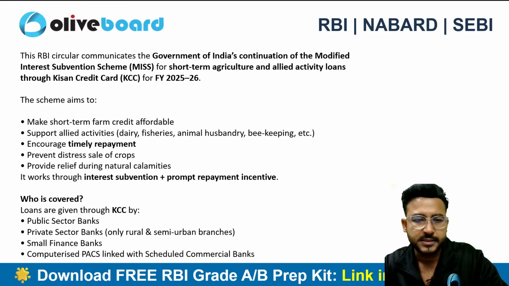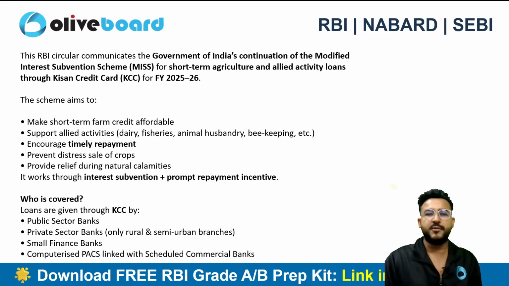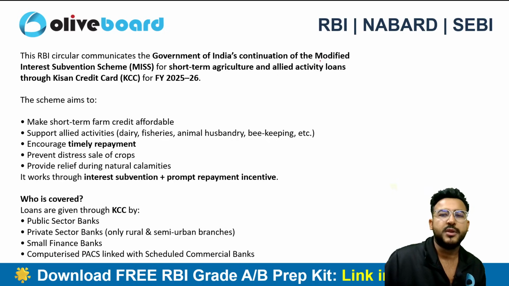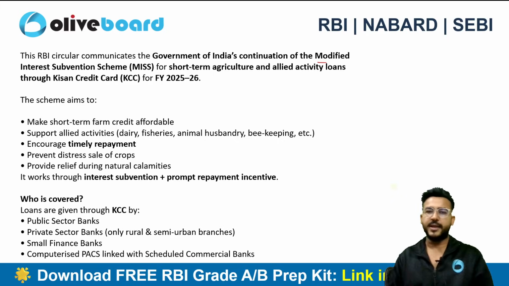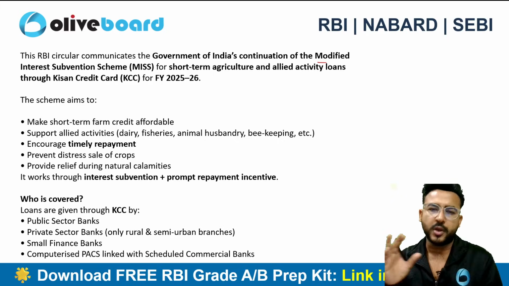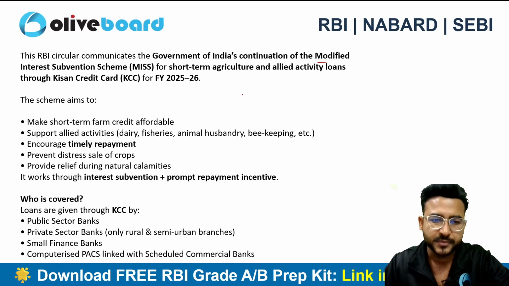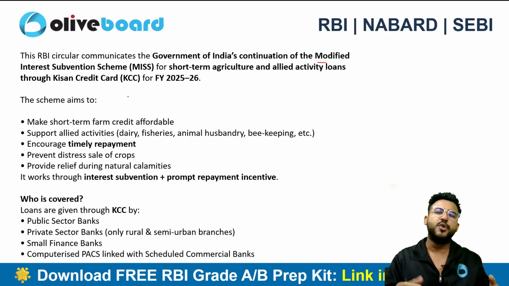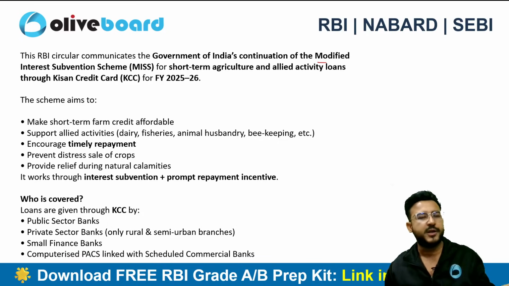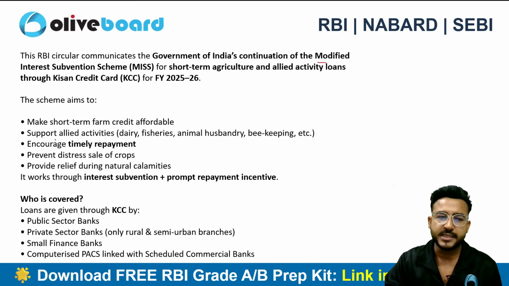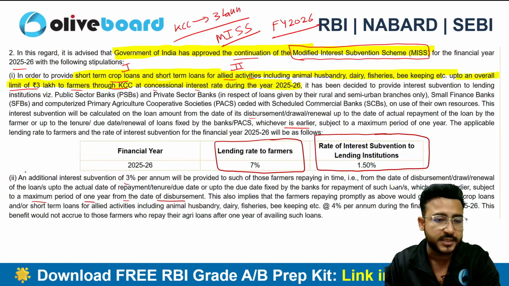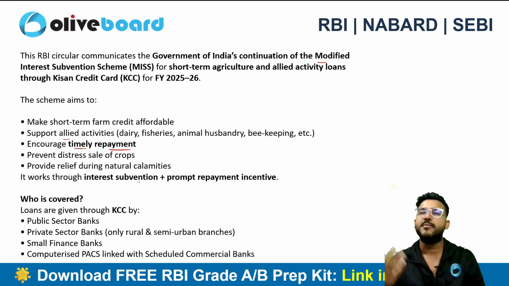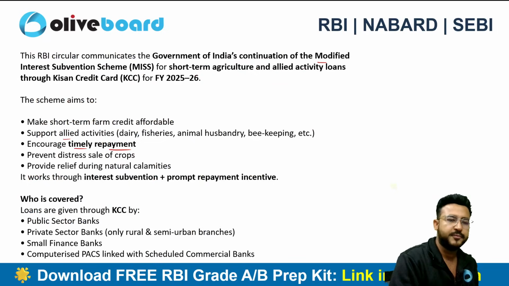So let's start this circular, guys. This is the circular which relates to the continuation of the modified interest subvention scheme for 2026, specifically for short term agriculture and allied activities. The whole idea is to make short term credit more affordable to farmers, support the allied activities, and encourage timely repayment, and that's why you can see there is an additional interest subvention of 3% if you make the payment on time.